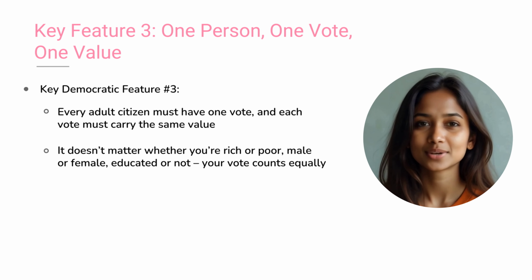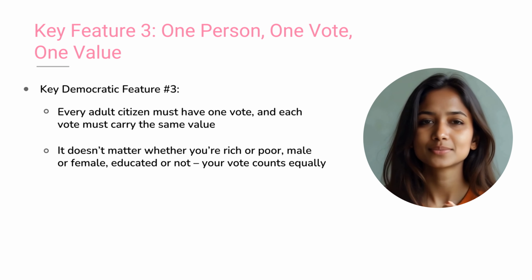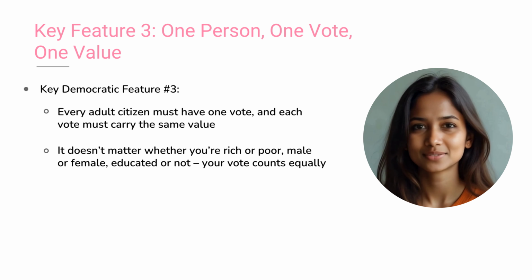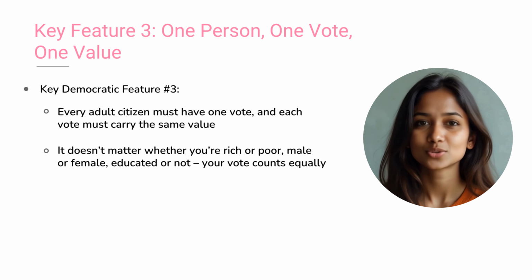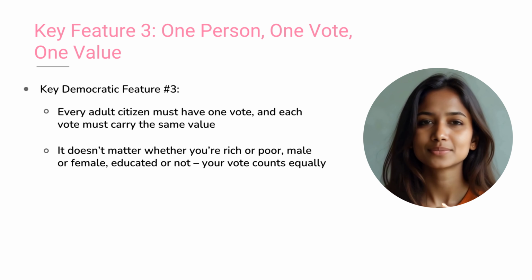In Saudi Arabia, women couldn't vote till 2015. In Fiji, the vote of some people was counted more than others. But democracy is based on political equality. So we define feature 3. Every adult citizen must have 1 vote, and each vote must carry the same value. It doesn't matter whether you're rich or poor, male or female, educated or not, your vote counts equally.